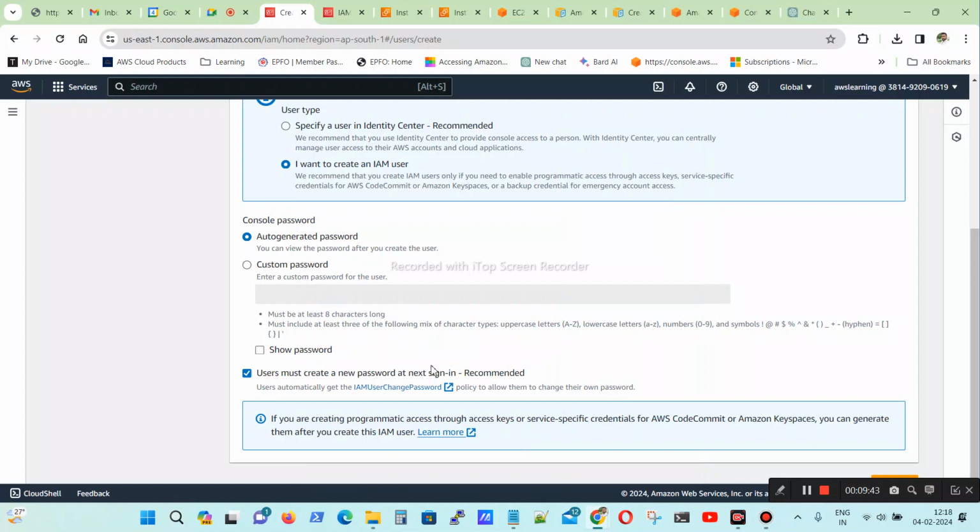So when you are using the password, when you log in the first time, you can choose to change the password or keep it the same. For example, if it is a known person, you can keep it the same. If you don't want to give the password to them, you can ask them to change it. Whatever password was auto generated, you can change it. For example, if I don't want them to change it, you can uncheck this box and give some password, whatever password you want. For example, ABCDEF, I am giving to Sumant like that.